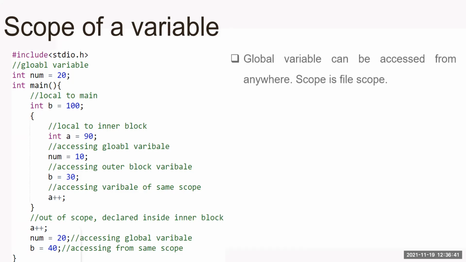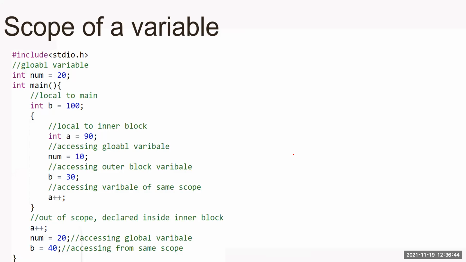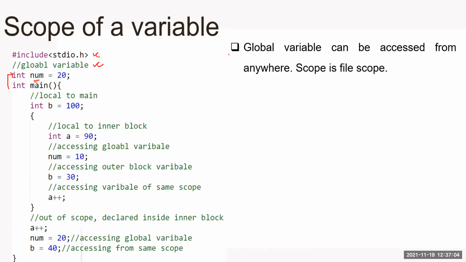So now let us talk about the scope of variables. Very, very important topic. When you talk about variables, every variable has a certain scope. Here you can see before the main method, I have declared a variable num. We call it a global variable. Whenever you declare a variable between the header file and the main method, it's considered a global variable. That means I can access it from anywhere in this code. The scope is file scope. There is a separate topic, storage class, where you're going to understand scope in detail. Scope means its lifetime, you can say. Till what point this variable is alive in RAM.